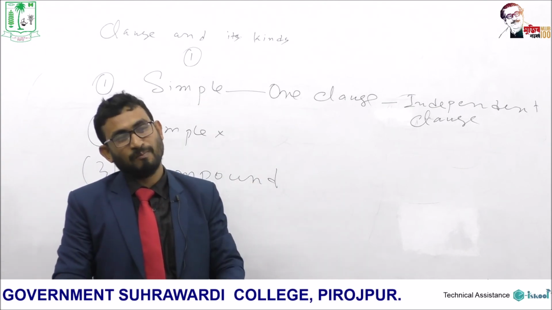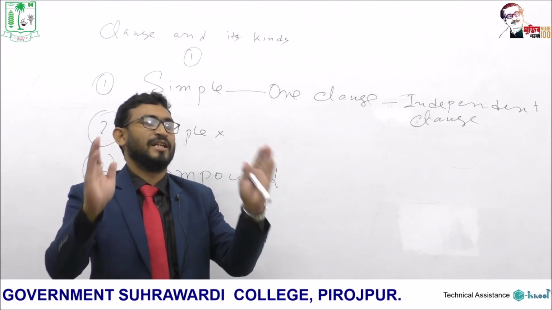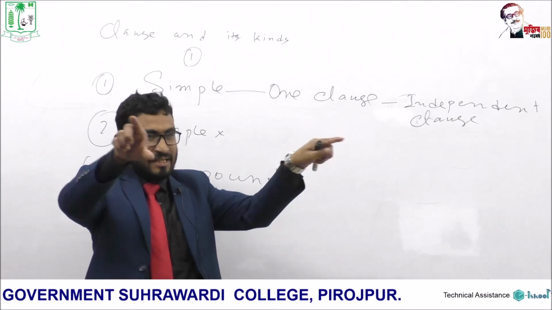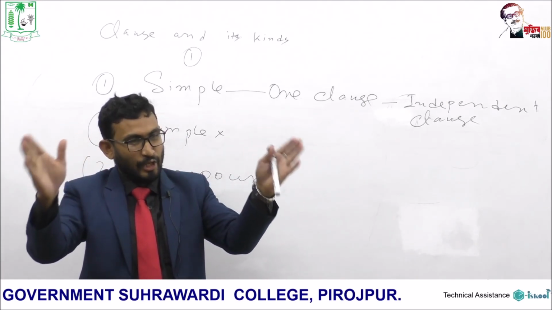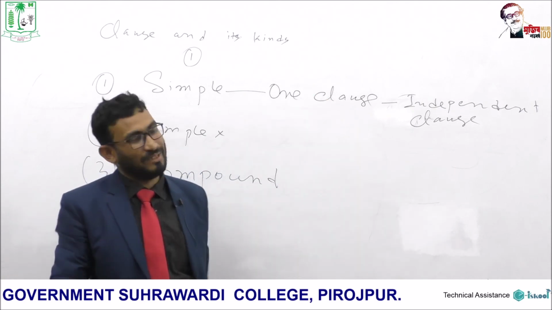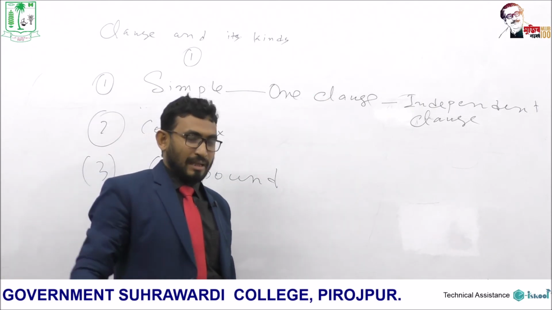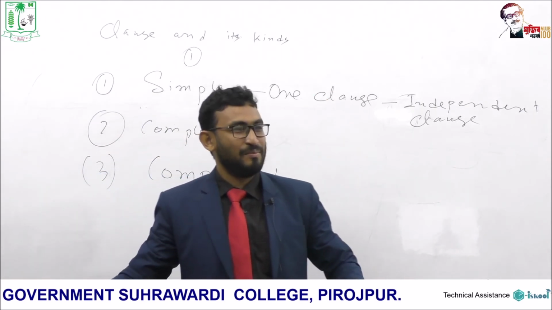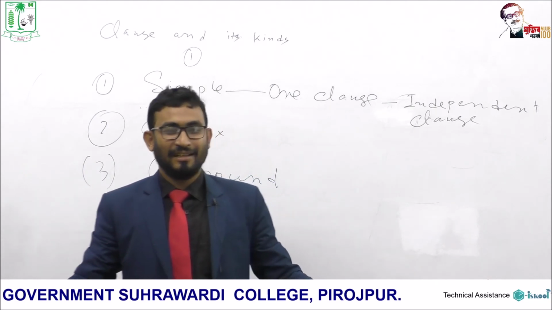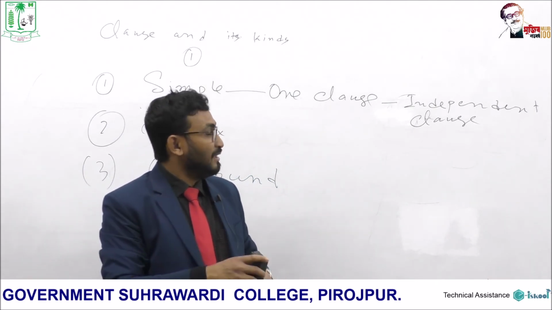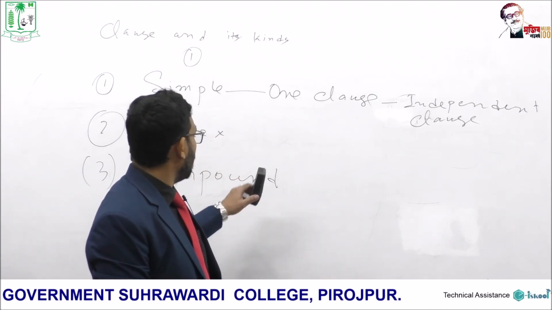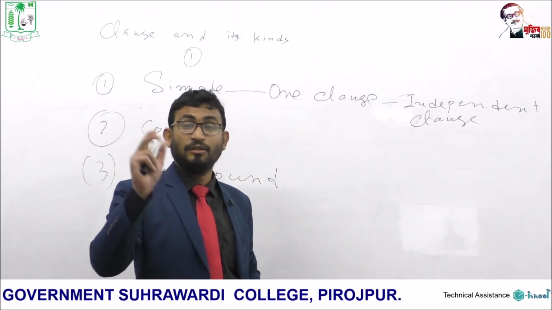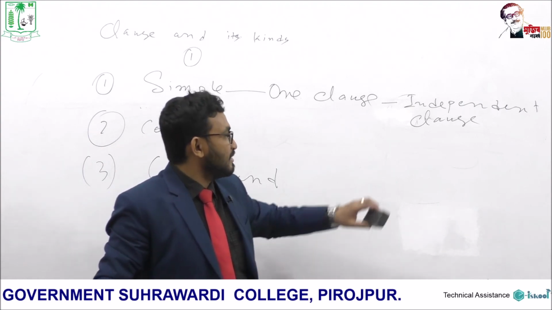So, making a simple sentence is very simple. Just write a principal clause, that is an independent clause, and it would be a simple sentence. Okay, my dear students, my time is over. No more today. Next I will talk about how complex sentences and compound sentences are produced using different kinds of clauses.